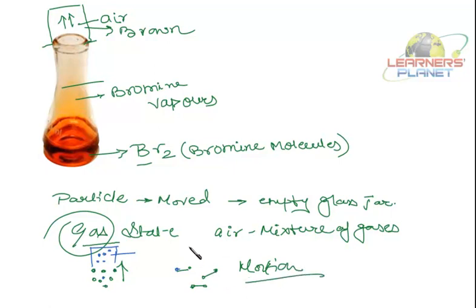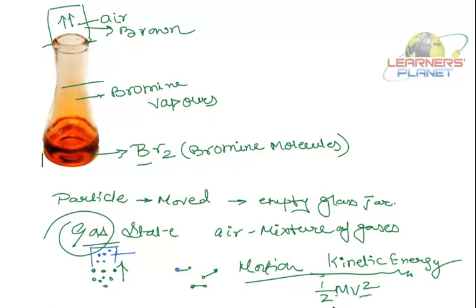So when they are moving, what sort of energy will they have? They'll have kinetic energy, that is, energy possessed by the particle by virtue of its motion. This kinetic energy is given by half m v square. M is the mass of the particle, v is the velocity. So the more the velocity of the particle, the more its kinetic energy.